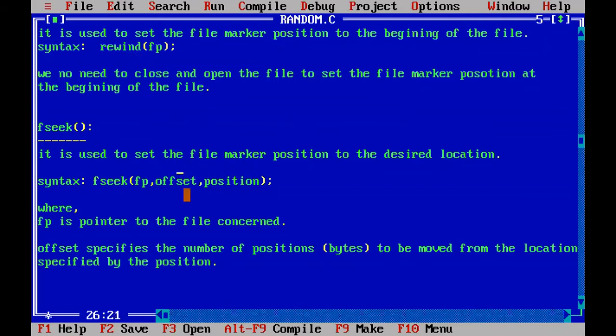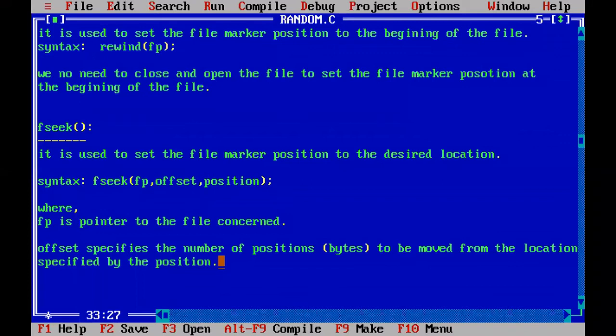So FP is the file marker and offset specifies the number of positions to be moved. So how many positions you are going to move in the forward or backward direction, you will write in the offset. And with respect to what you are moving, whether with respect to the starting of the file, the end of the file, or the current position, will be written in the position.